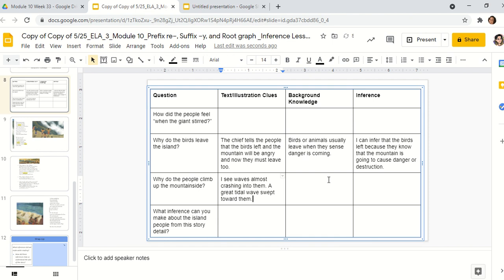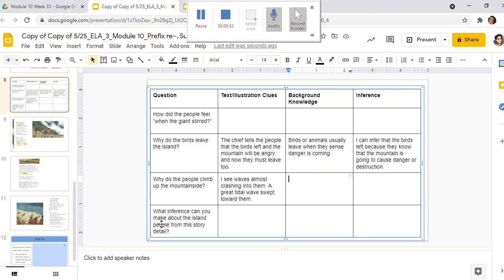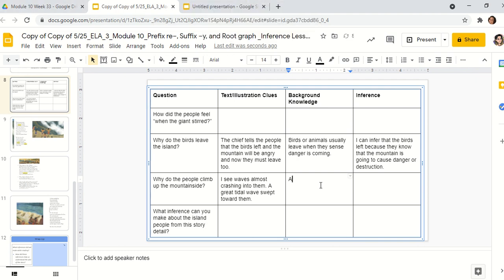Okay, and then background knowledge. What can we infer about a giant wave almost crashing into them or a great tidal wave? We can infer that a giant tidal wave would hurt them.